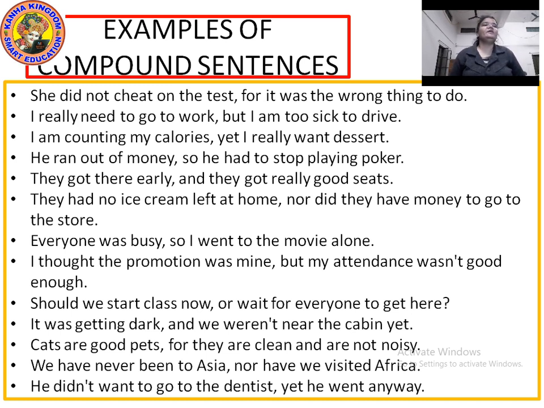We have never been to Asia, comma, nor have we visited Africa. Again, the conjunction here is nor with a comma. He didn't want to go to the dentist, comma, yet he went anyway. Here the conjunction is yet with a comma and the two clauses are being joined with a conjunction.